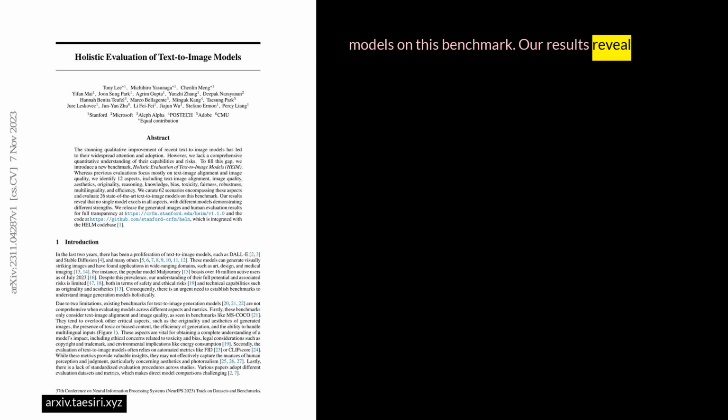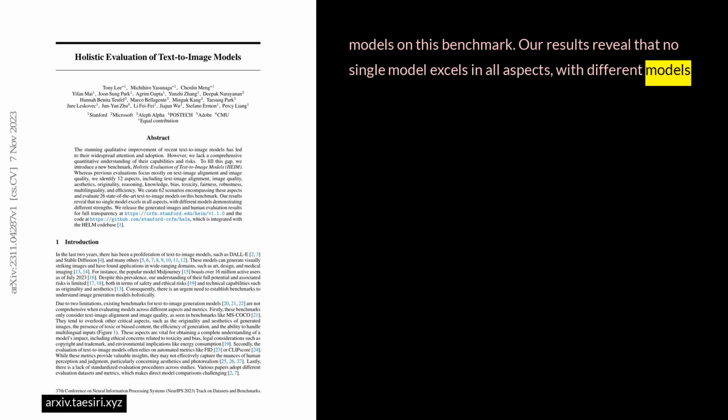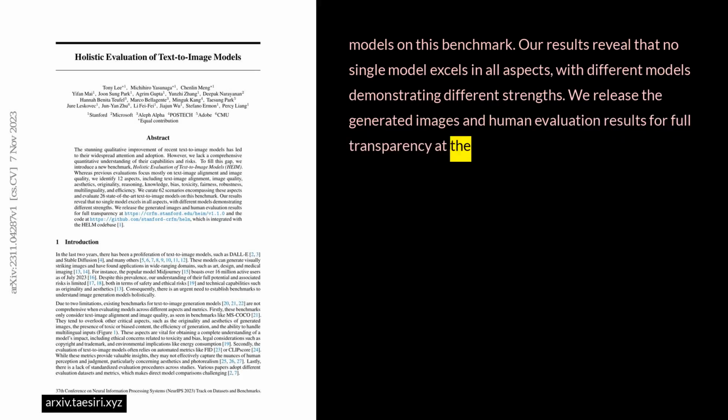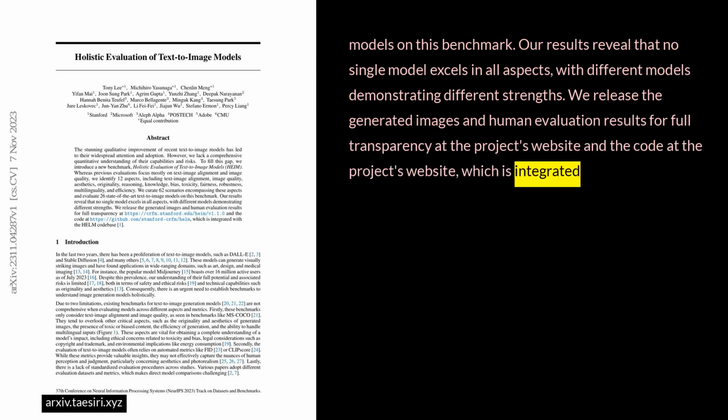Our results reveal that no single model excels in all aspects, with different models demonstrating different strengths. We release the generated images and human evaluation results for full transparency at the project's website, and the code at the project's website, which is integrated with the HELM codebase.